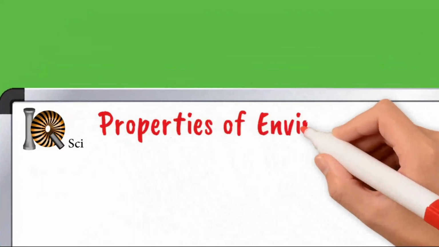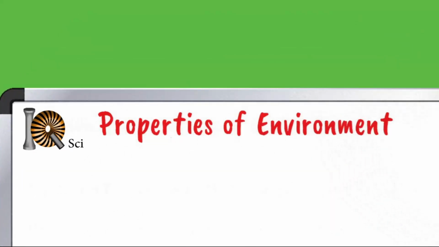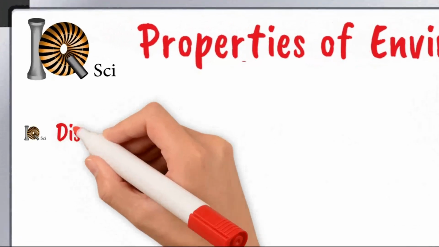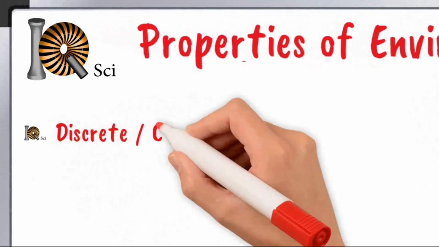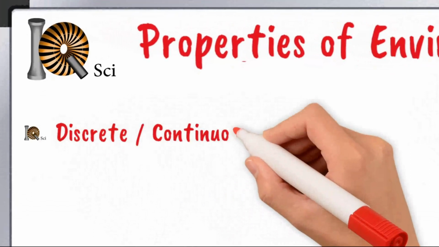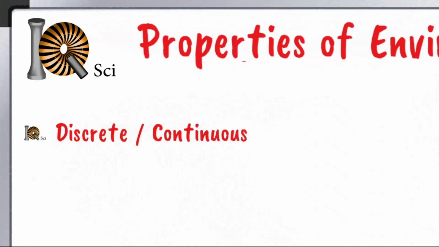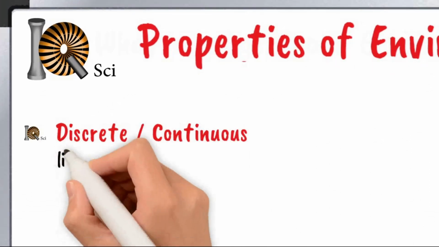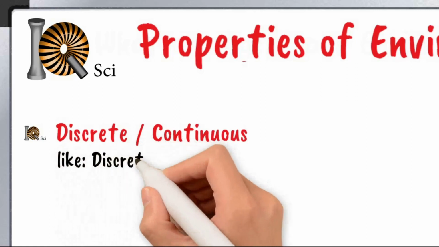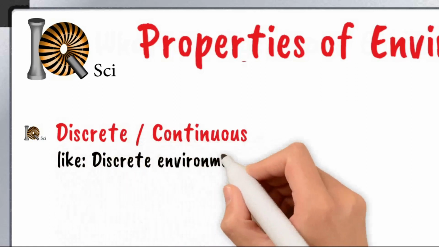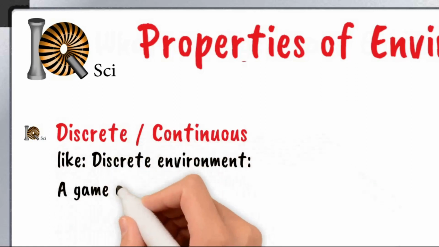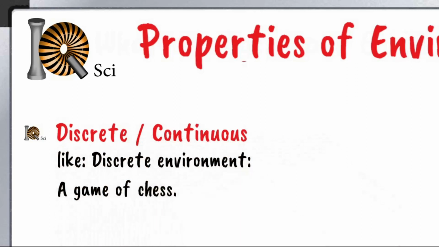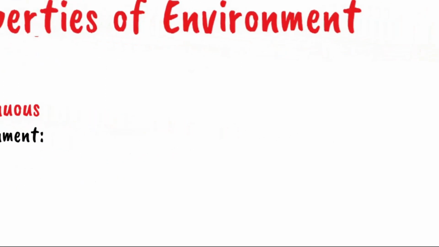The environment has multifold properties. Discrete or continuous. An environment is said to be discrete if there are a finite number of actions that can be performed within it. For example, a game of chess or checkers where there are a set number of moves are discrete environments.